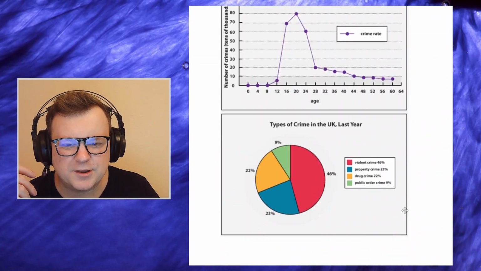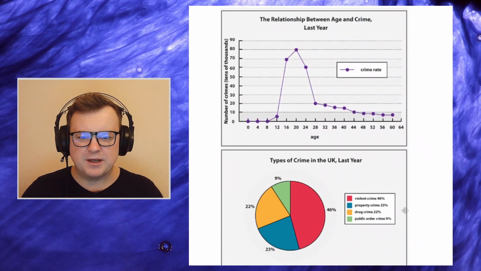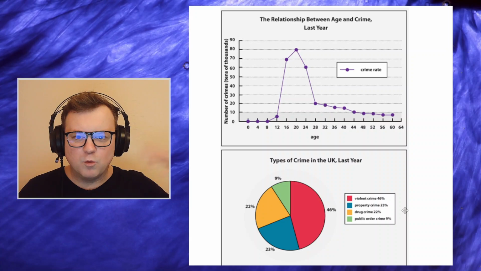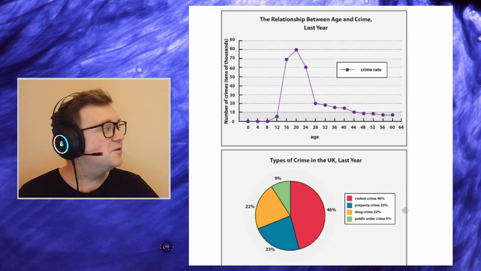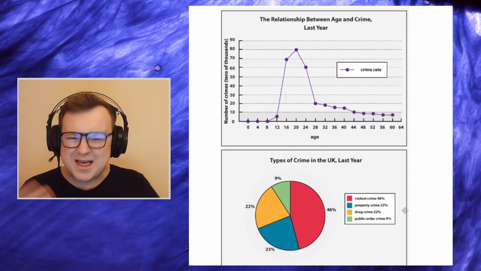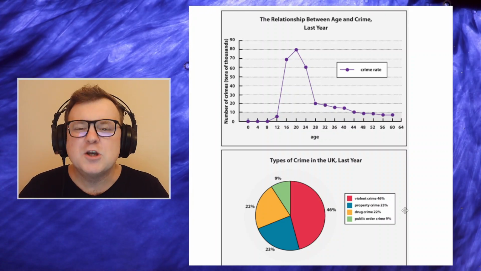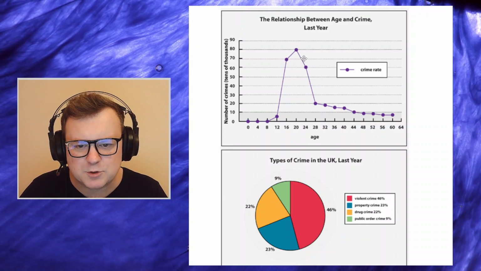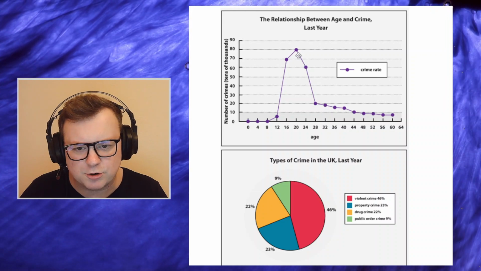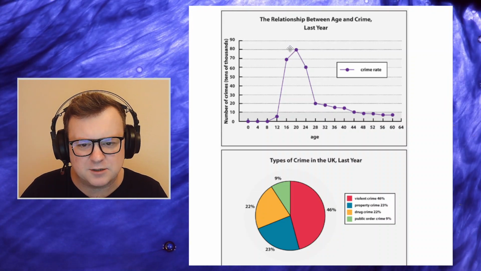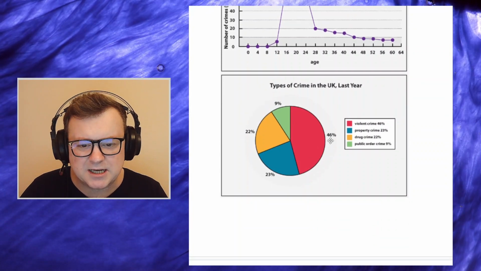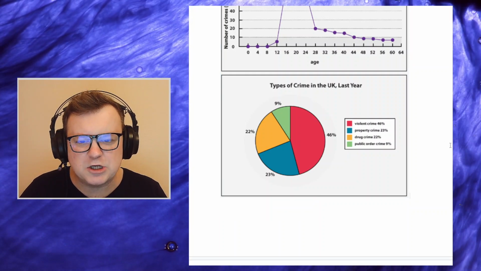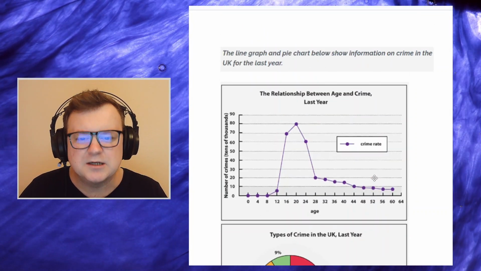When we look at this information and you say, wow, and your friend says, what? Would you really say, people under the age of 8 don't commit crimes? That's not the takeaway, right? So the first key takeaway really should be this number here, between 16 and 22-year-olds. That's the first key takeaway. Now move to the second key takeaway, which is just this one. And that's what you should include in your overview, just the key takeaways.